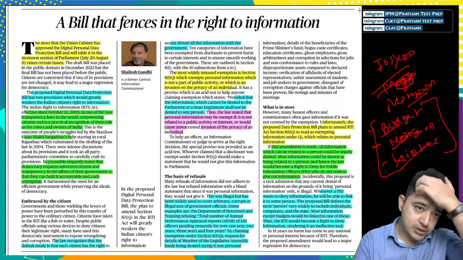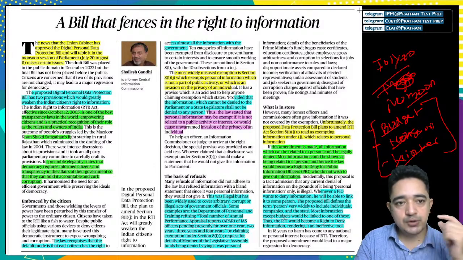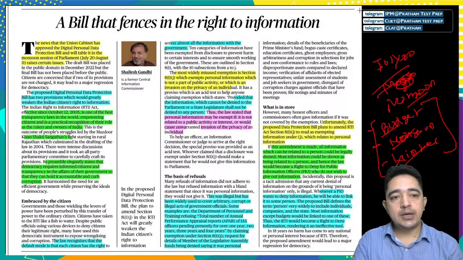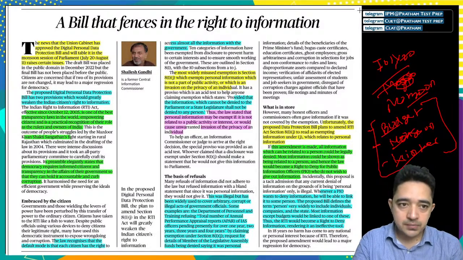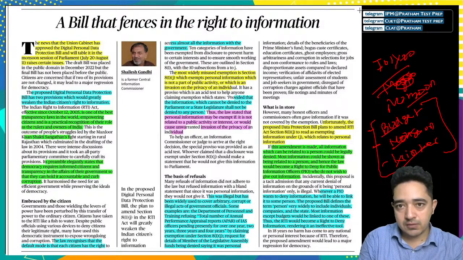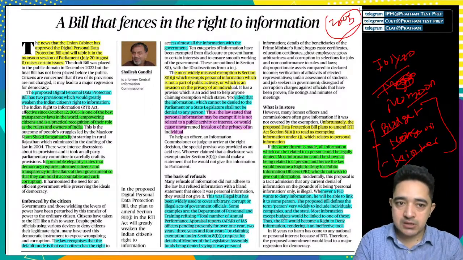It raises certain issues. The proposed Digital Personal Data Protection Bill has two provisions which would greatly weaken India's citizens' right to information. First, our Right to Information Act has been in effect since 12th October 2005, when our RTI started. It is one of the best transparency laws in the world, empowering citizens, and it is a practical recognition of their role as the rulers and owners of India.